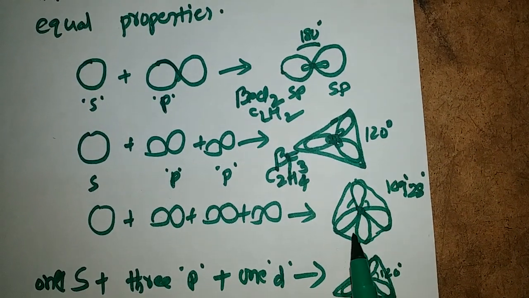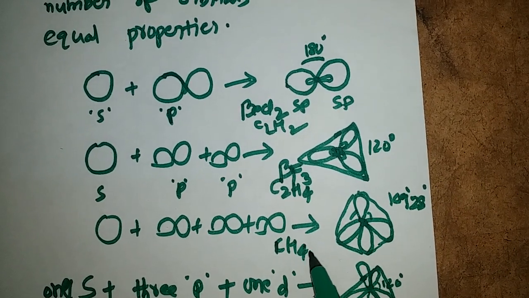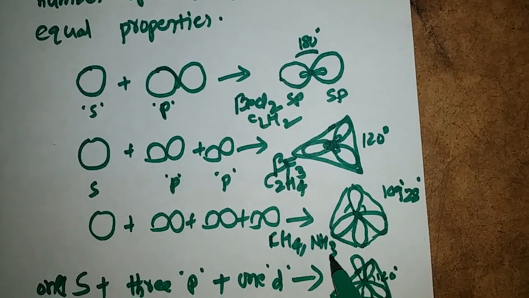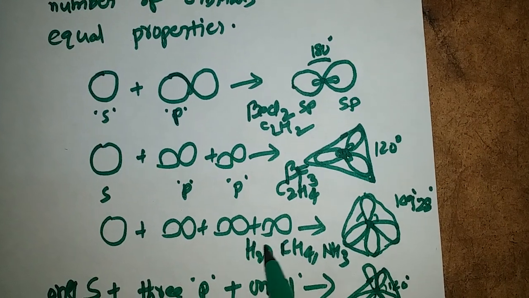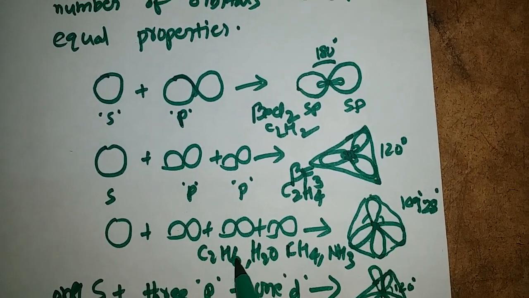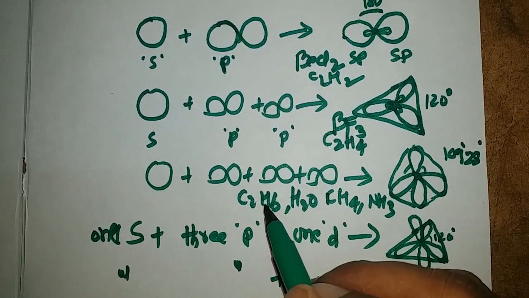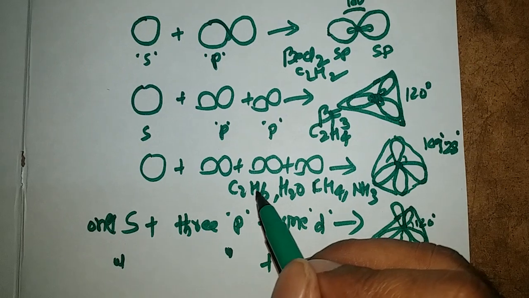Coming to sp3, we have methane CH4, ammonia NH3, H2O, and C2H6 ethane. Please note down these points.